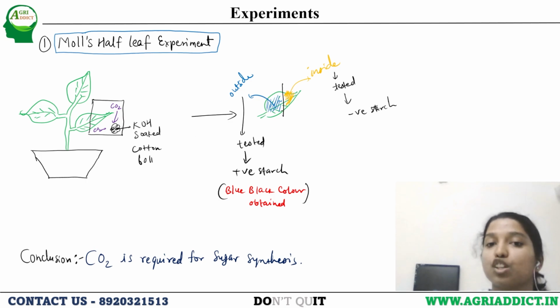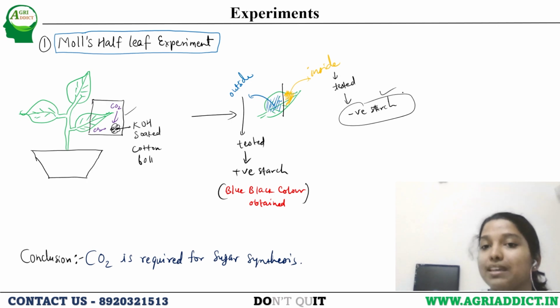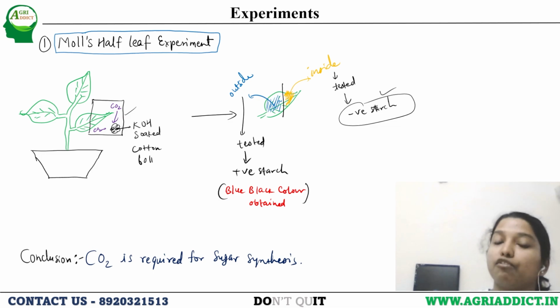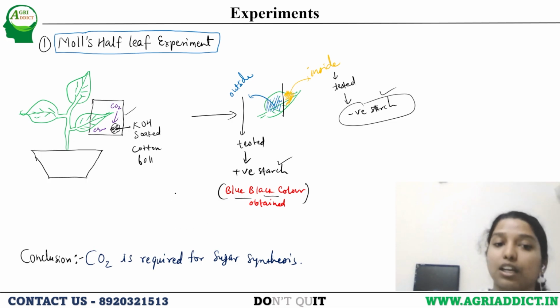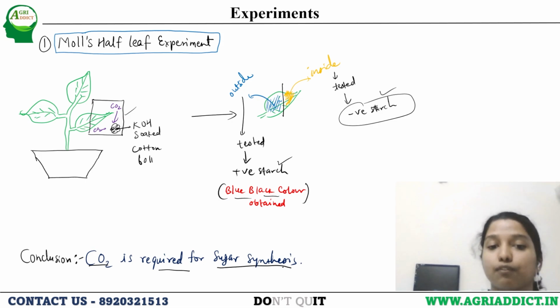The part of the leaf which was inside this structure tested negative for starch, meaning that part of the leaf didn't synthesize starch. Whereas the part of the leaf which was outside of that structure tested positive for starch. It gave a blue-black color, which symbolized the presence of starch, meaning starch was synthesized in that part of the leaf. So the conclusion he made is that CO2 is required for sugar synthesis. For sugar to be synthesized during photosynthesis, CO2 is an important component.